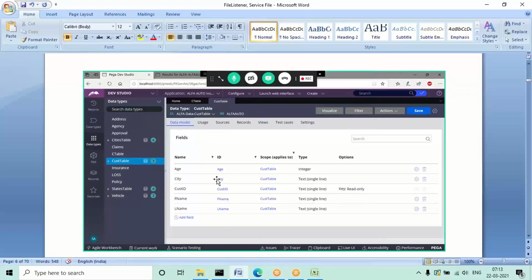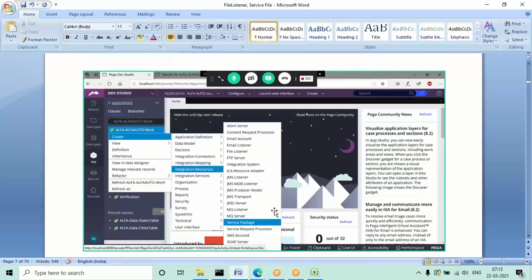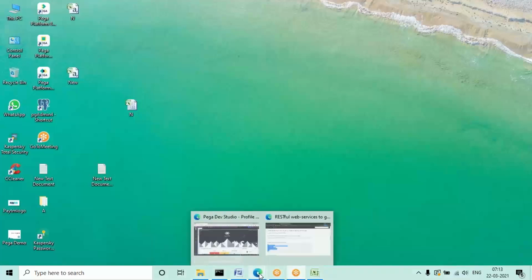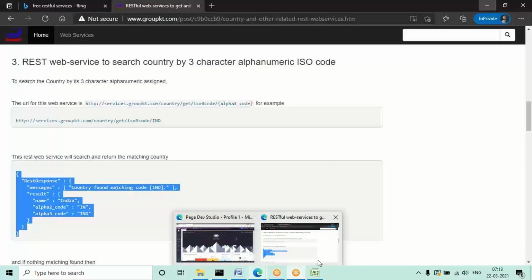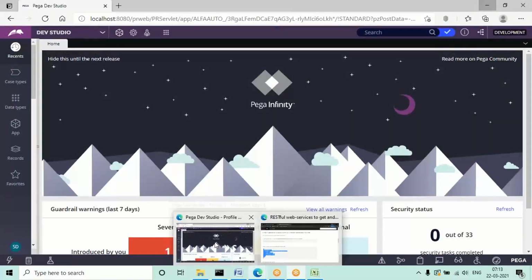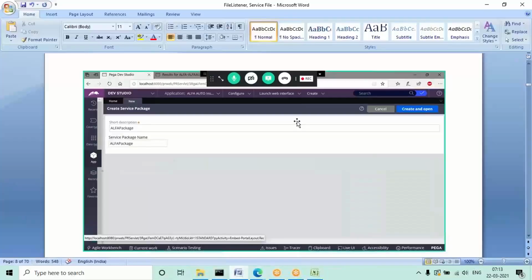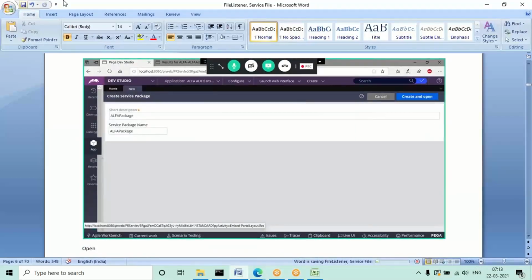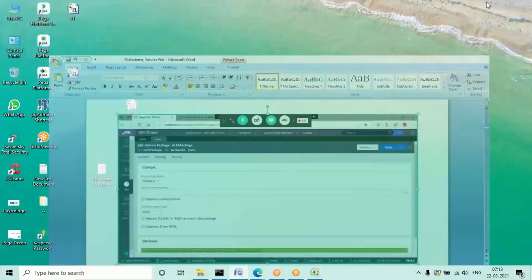Maybe we have some additional properties, but the same properties are all already there in this customer table. I'm using the existing table only. Now for the package: if you worked on the previous examples, you may already have this package rule. If you're working on this rule first, you can create a package rule; otherwise skip this step because if you worked on the previous steps, the package rule is already there. Okay, now the next step. If the package is already there, we will start with service file creation first of all.